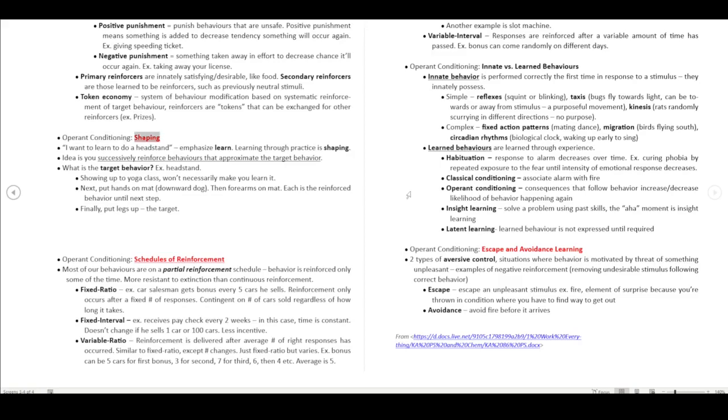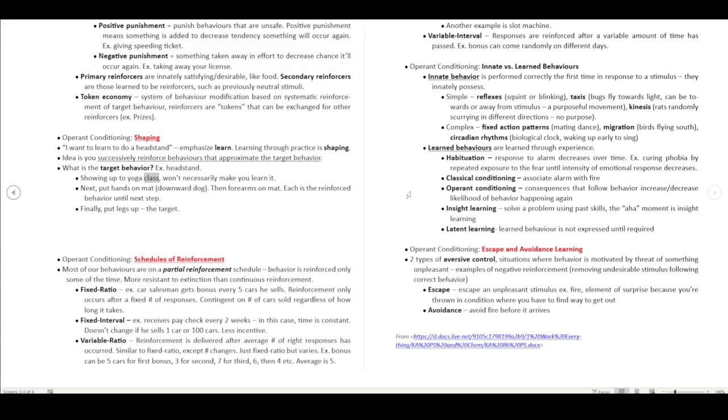Operant conditioning: shaping. I want to learn to do a headstand, emphasis on learn. Learning through practice is shaping. The idea is you successively reinforce behaviors that approximate the target behavior. What is the target behavior? Headstand.